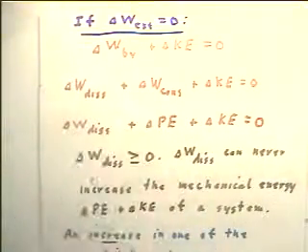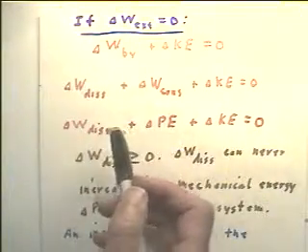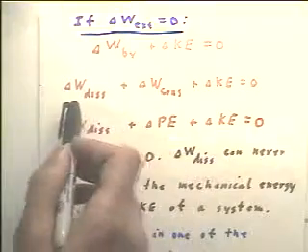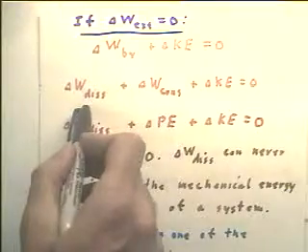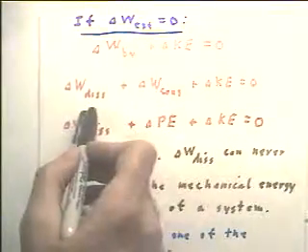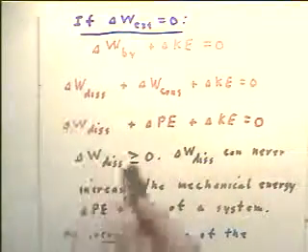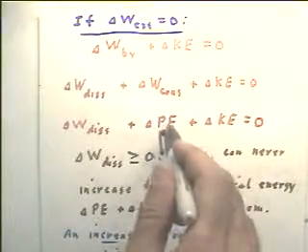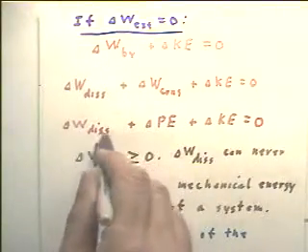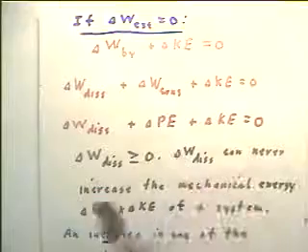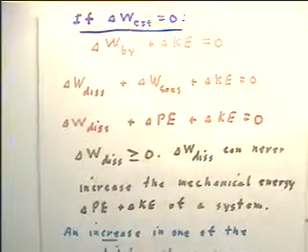Now this is the work done by the net force. If delta W external is 0, then the work done by the net force just splits into the conservative part and the non-conservative part. And the non-conservative part is the dissipative force, like friction. You can think friction for now if you like. Now the work done against the conservative force is the change in potential energy. The work done against the dissipative force is the delta W dissipative, and that's added to the change in kinetic energy. And the sum of these all has to be 0 because this sum was 0.